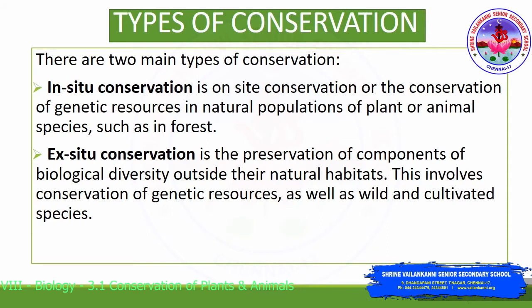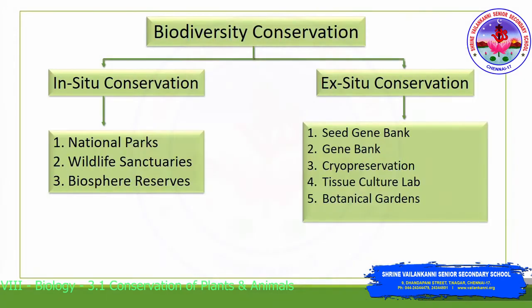This involves conservation of genetic resources as well as wild and cultivated species. So the conservation of biodiversity is of two types, in-situ and ex-situ. Given below are the types of in-situ and ex-situ conservation, which we shall see one by one.